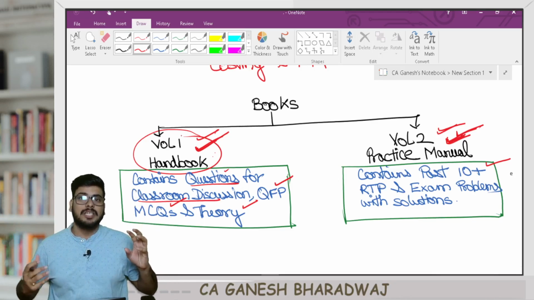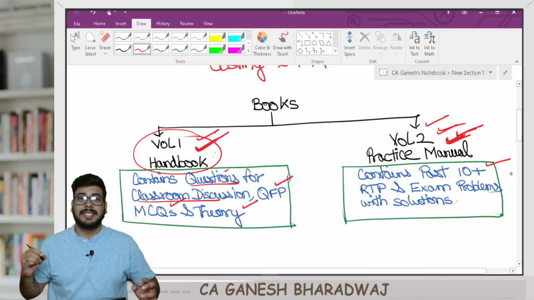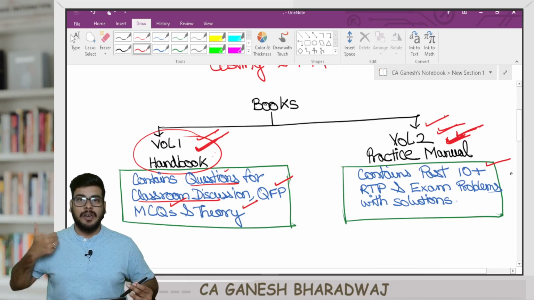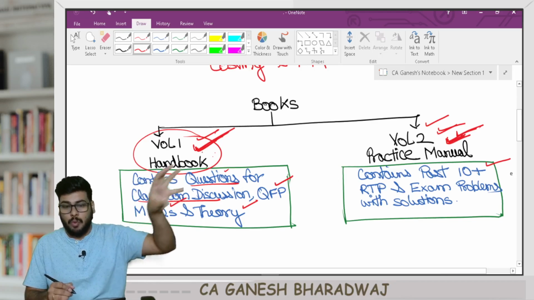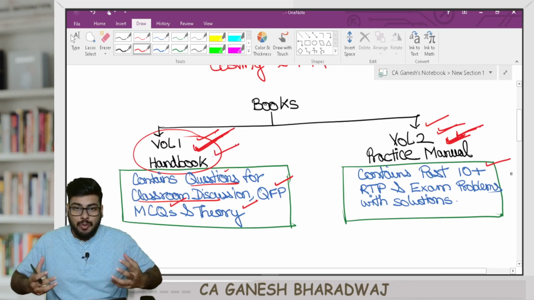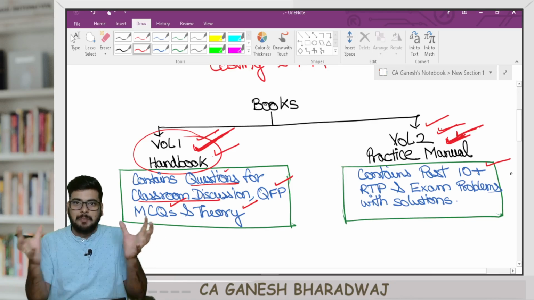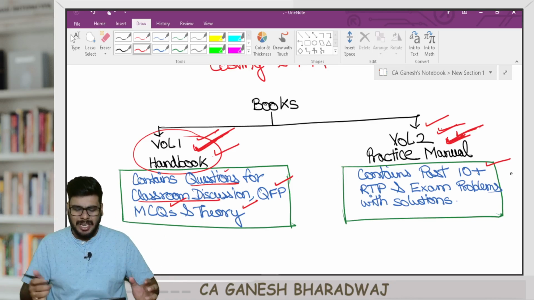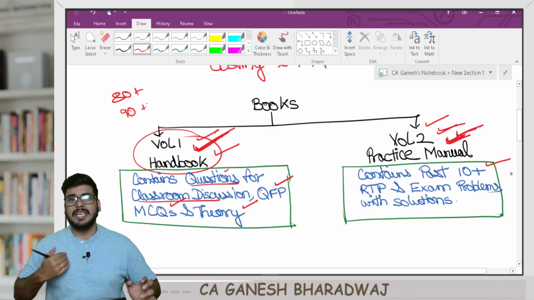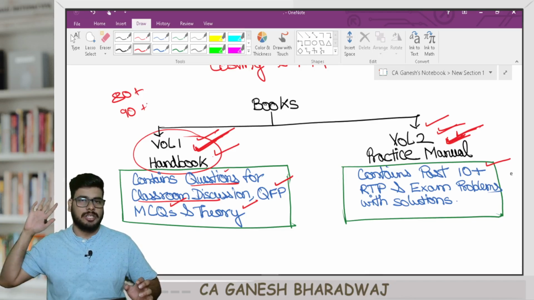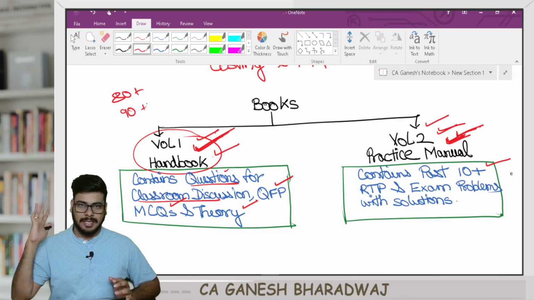Once you get this, to have practice and to build confidence, go to your practice manual and solve the past exam questions. By watching the lectures with the handbook, you will get the confidence that you are able to solve all the exam type of questions. It blends together, and at the end of the day, scoring an 80 plus or a 90 plus is 100% possible. See, if I can do it, definitely you guys can also do it. The only thing needed from your side is the effort and the consistency.